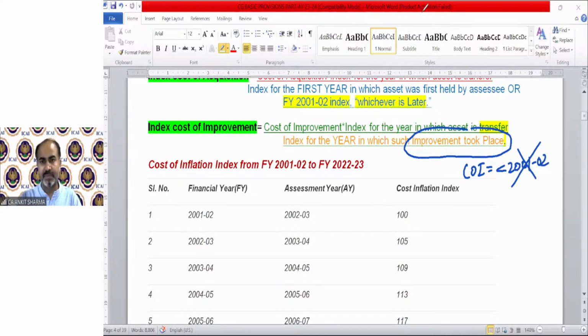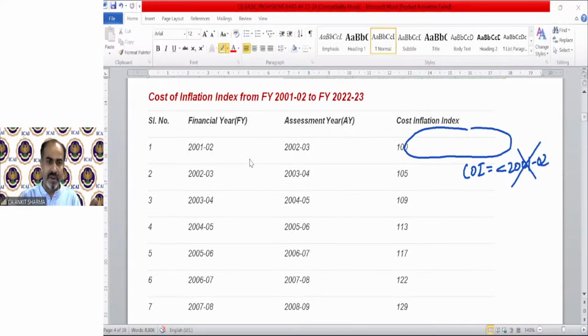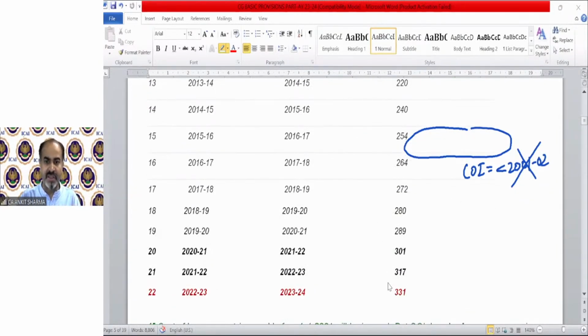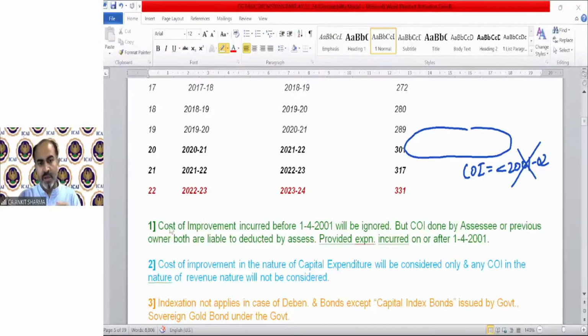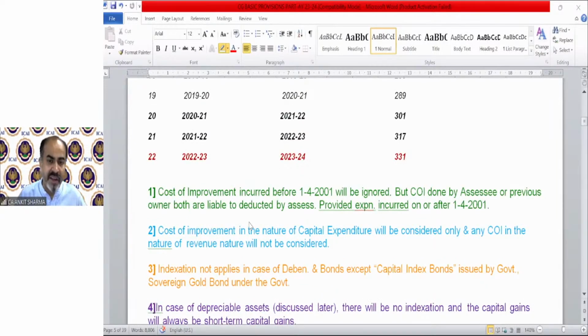Next, these are the cost inflation index values. From 2001-02 it was 100 and till now it is 331. The note is saying that a cost of improvement incurred before 1-4-2001 will be ignored.